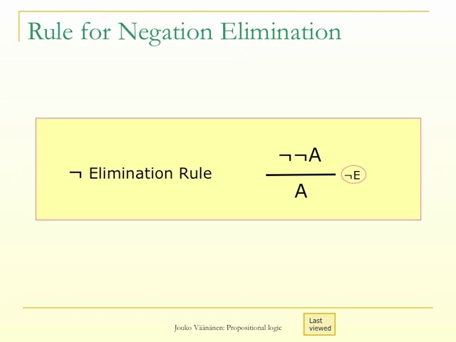Let us repeat the reasoning behind the negation elimination rule. The reasoning is extremely simple. Assuming not not A means assuming that it is not the case that not A, so it must be the case that A. Because, well, either A or not A has to be true, so if it is not not A, it must be A. This reasoning is often called reasoning in classical logic, because there is also a different kind of logic, non-classical logic.